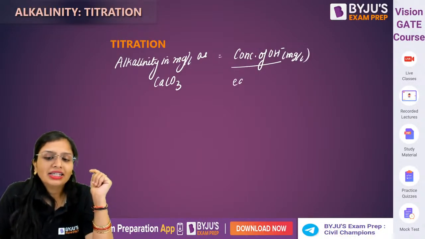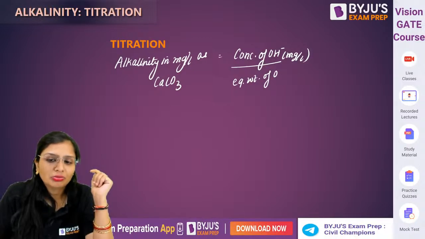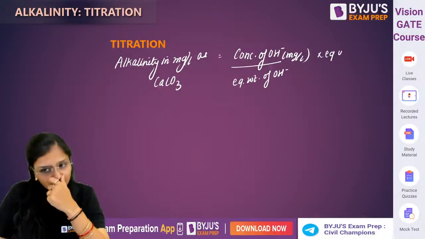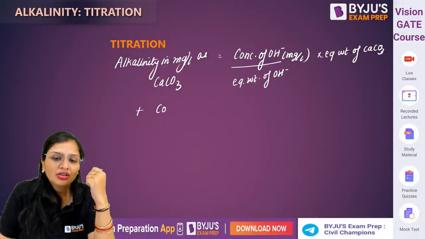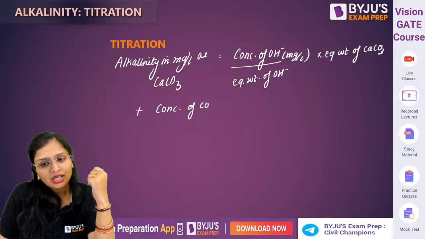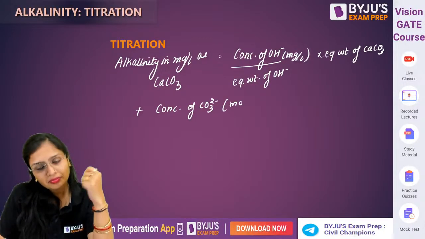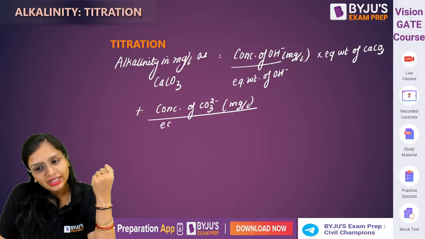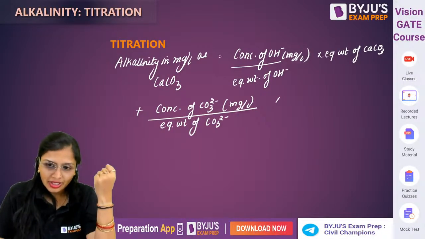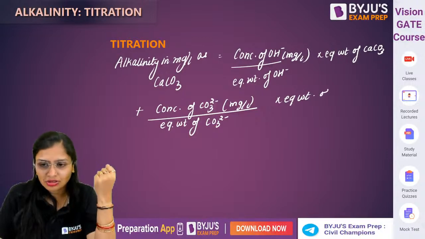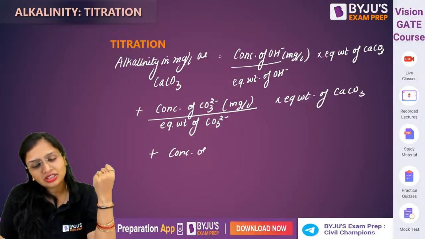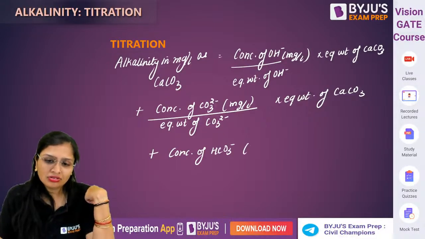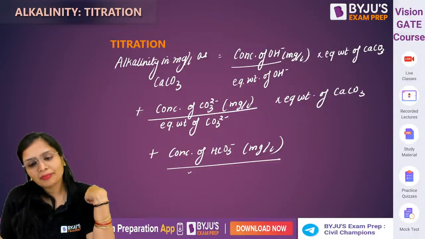Divide by the equivalent weight of OH minus and multiply by the equivalent weight of calcium carbonate. Similarly, if carbonate is there, concentration of carbonate in mg per liter divided by the equivalent weight of carbonate, into the equivalent weight of calcium carbonate. If bicarbonate ion is there, concentration of bicarbonate ion divided by the equivalent weight of bicarbonate.